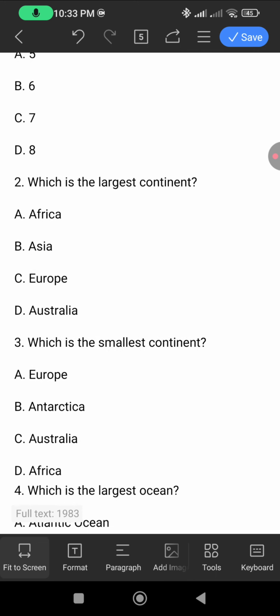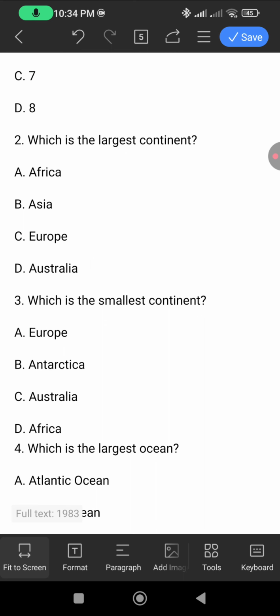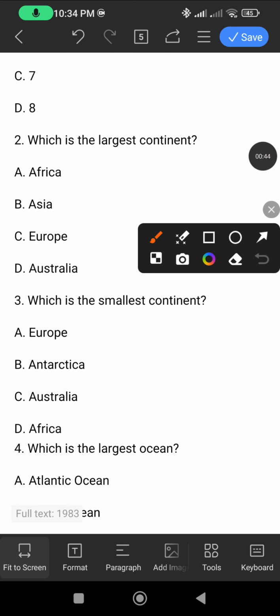Question number 2. Which is the largest continent in the world? The largest continent is Asia. Asia is the largest continent. We'll see, Asia is the largest continent.